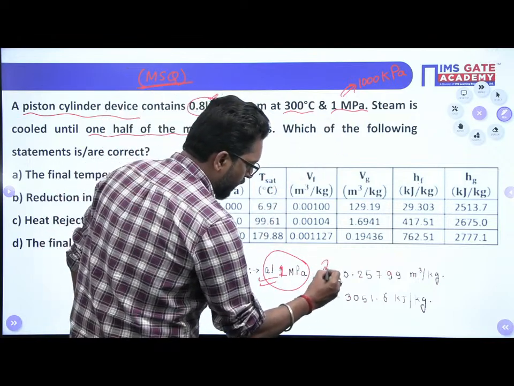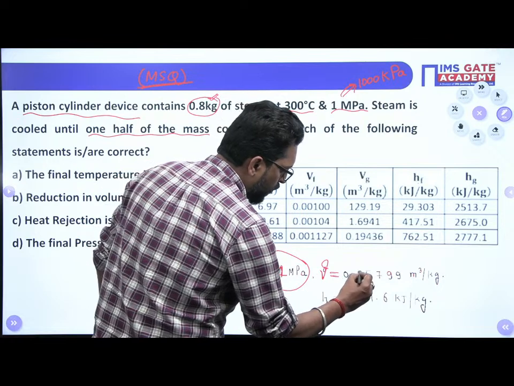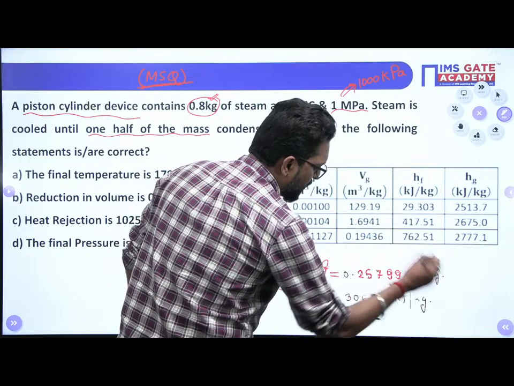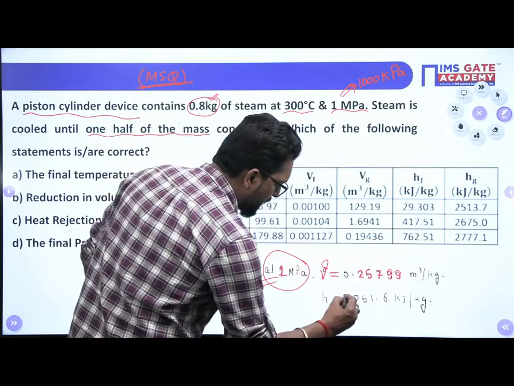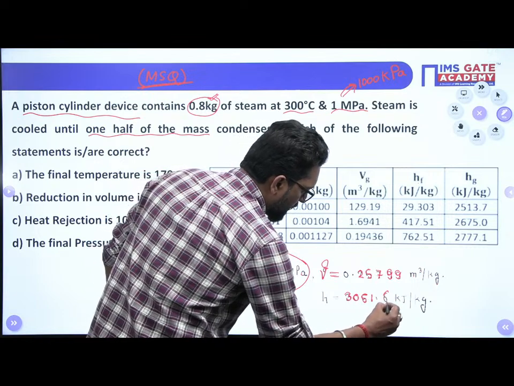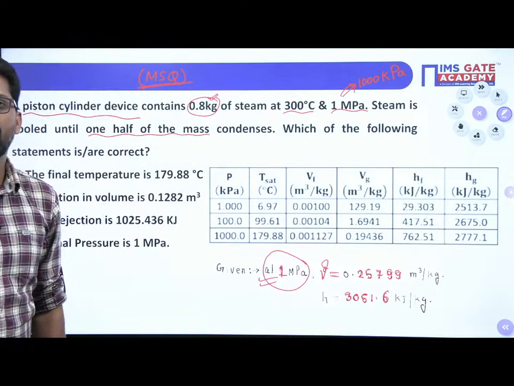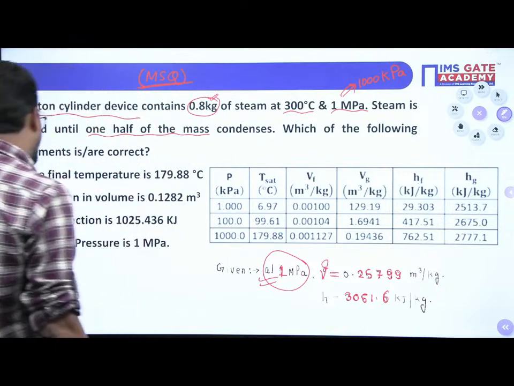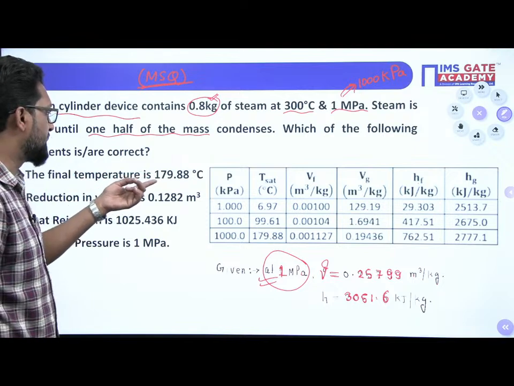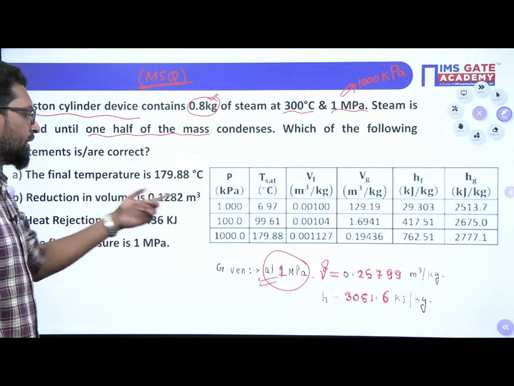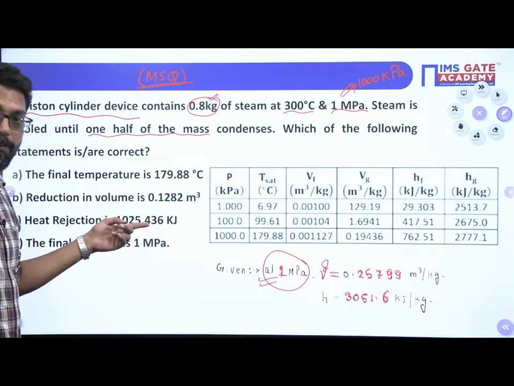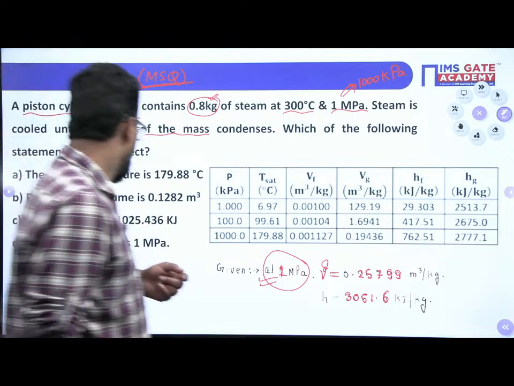At 1 megapascal and 300 degrees centigrade, the specific volume is 0.25799 meter cube per kg and the specific enthalpy is 3051.6 kilojoule per kg. Now we have to check whether the final temperature is this much or not, how much the volume will reduce, the heat rejection during the process, and whether the final pressure is 1 megapascal.